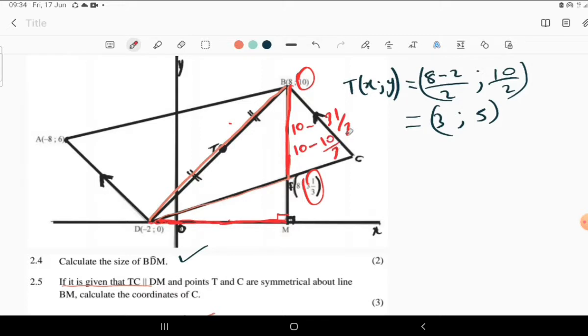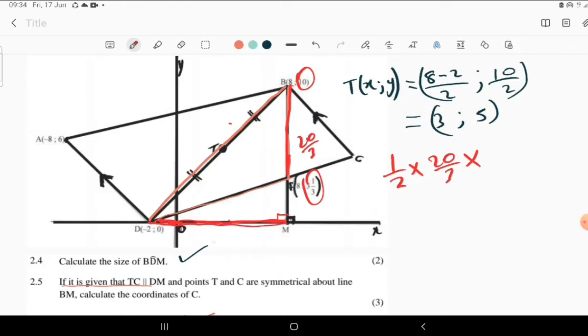So we ended up having 20 over 3. Now, what are we having? We can say half, then base. The base is going to be this 20 over 3, then times perpendicular height. And the perpendicular height is going to be the distance of MD.